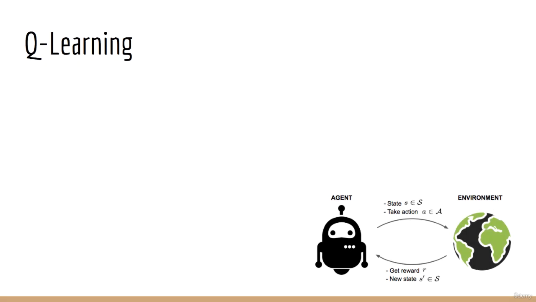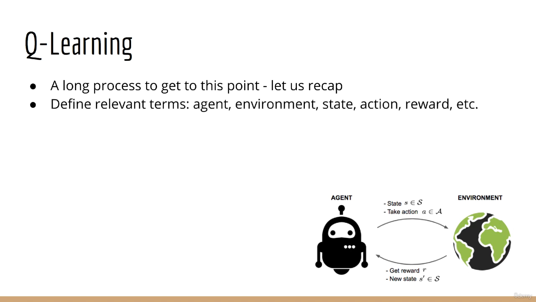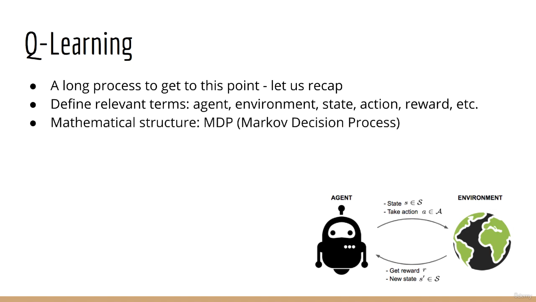At last, we are ready to study the famous Q-learning algorithm. Let's recap what we've done so far, because it's been quite a long process to even get to Q-learning. First, we defined all the relevant terms, such as agent, environment, state, action, reward, and so forth. Having these definitions allowed us to structure our problem mathematically. Specifically, we can model reinforcement learning problems as MDPs, Markov decision processes.